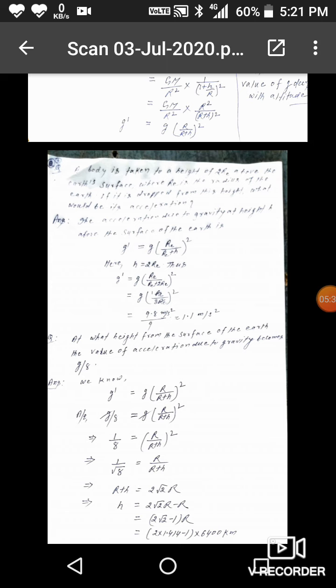Take r to the right side, h is equal to 2 root 2 r minus r. Take r common, (2 root 2 minus 1) into r.